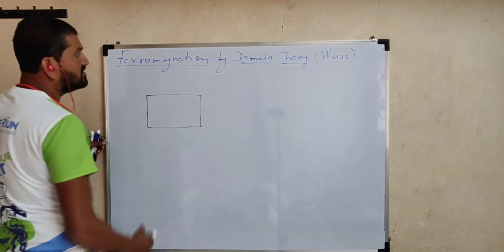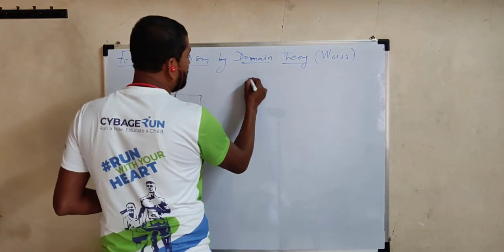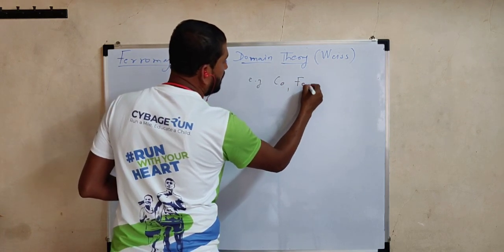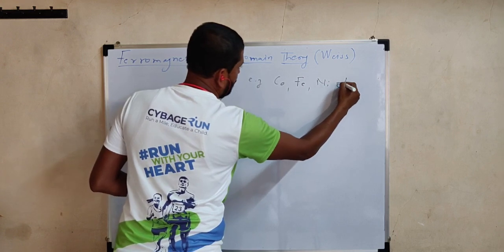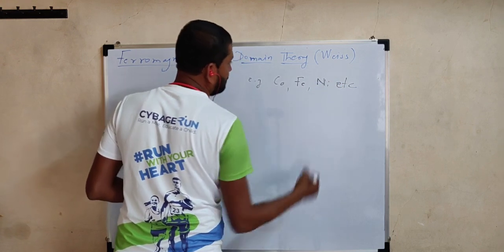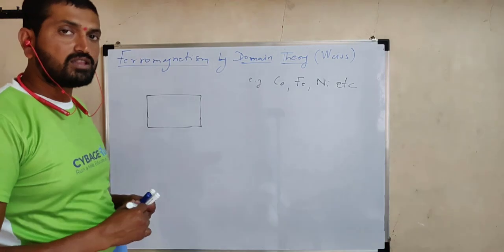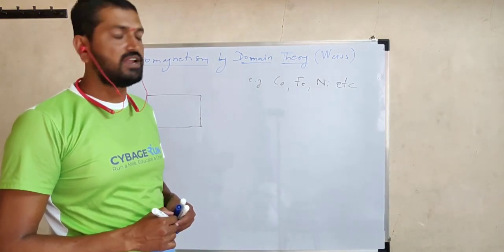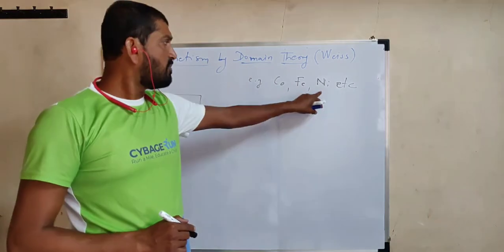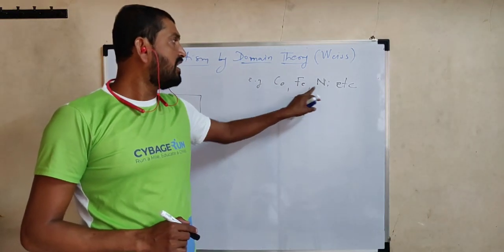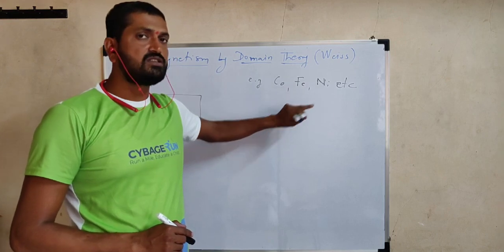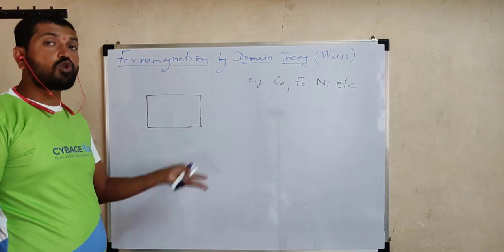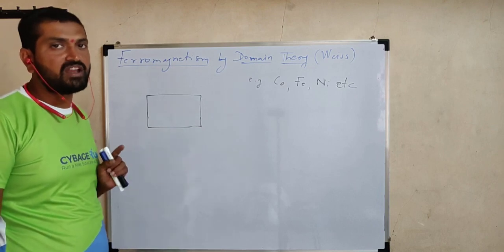Now what are the examples of ferromagnetic substances? Remember a few examples such as cobalt, iron, nickel, etc. If you remember these three names, this is more than sufficient. Actually there are also rare earth metals, gadolinium, and Fe2O3, ferric oxide. So these materials, mainly cobalt, iron, nickel, and alloys of iron, meaning all types of steels, are considered under the category of ferromagnetic substances. They get strongly magnetized in the same direction in which the magnetic field is applied.